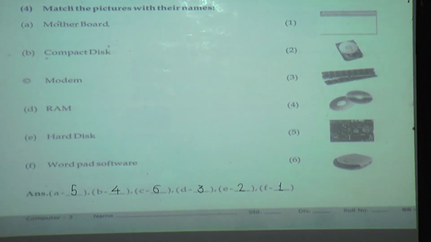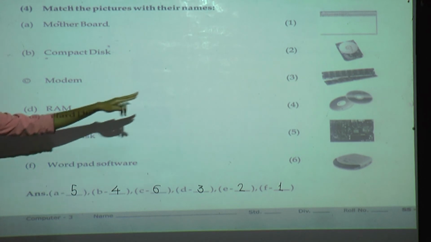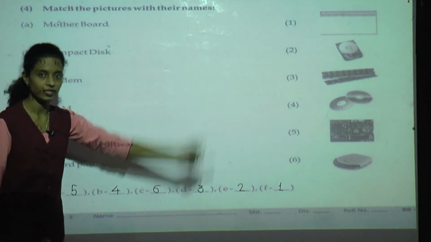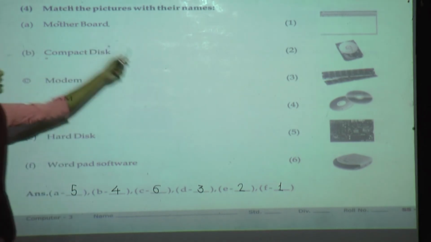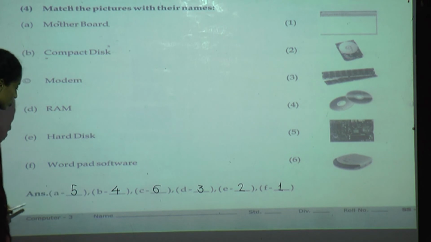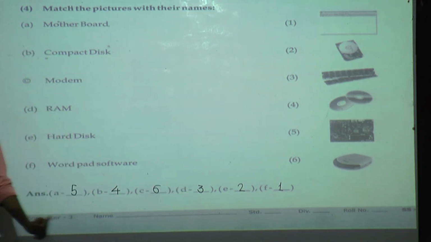Understand? First one is a motherboard, compact disc number 4, then modem is a 6th number, RAM is the 3rd number, then hard disk is the second number, and last one is a WordPad software is first number. Don't draw lines here. We have to write answer in your skill sheet also like that only.